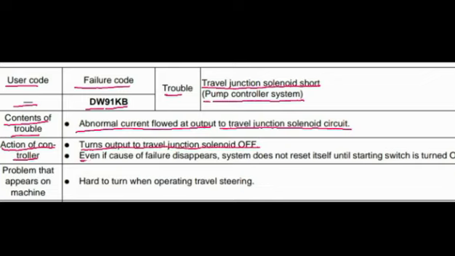Second one is, even if cause of failure disappears, system does not reset itself until starting switch is turned off. Problem that appears on machine: hard to turn when operating travel steering.